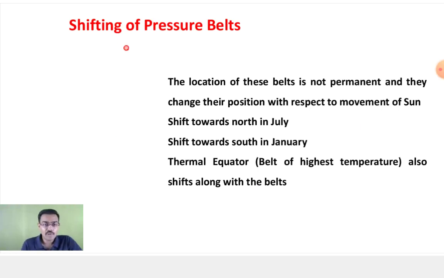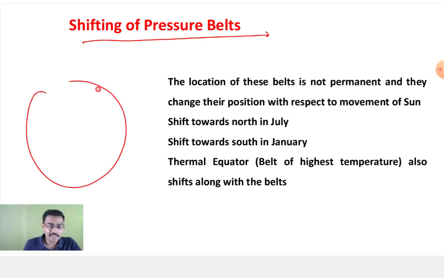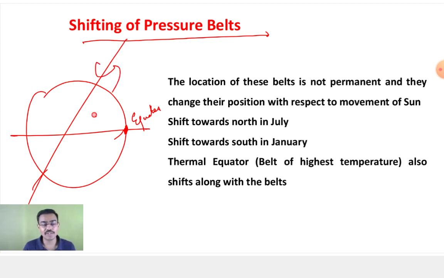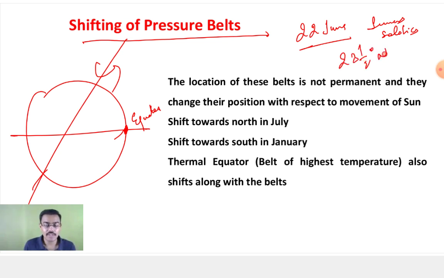Okay, let's move ahead. Now this is very important: the shifting of pressure belts. What will happen because of this shifting of pressure belts, we will see tomorrow also. First of all, what is shifting of pressure belts? I'm saying that I get the maximum insolation in the equator region, but we know that Earth is tilted on its axis, and it is revolving around the sun also. We have discussed that on the 22nd of June, the summer solstice, you have the direct sun rays on the Tropic of Cancer, that is 23.5 degrees north. Whereas on the 21st or 22nd of December, this doesn't matter much.